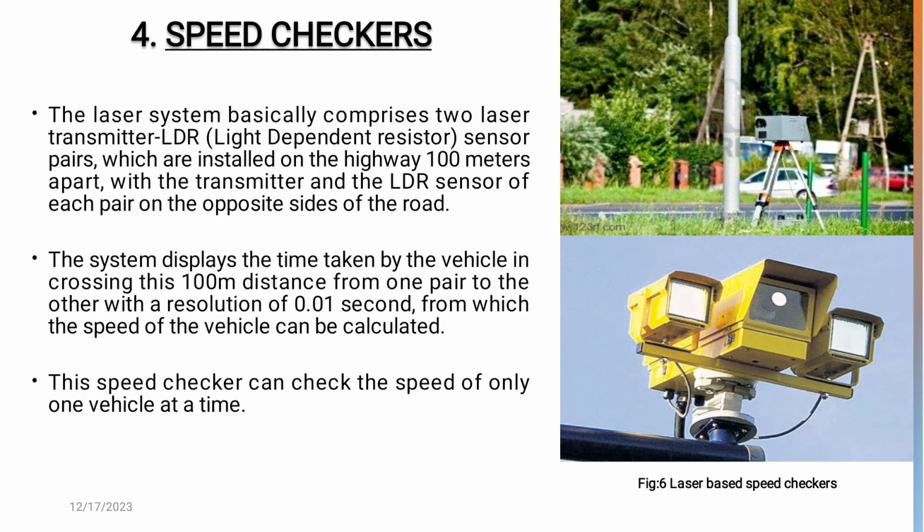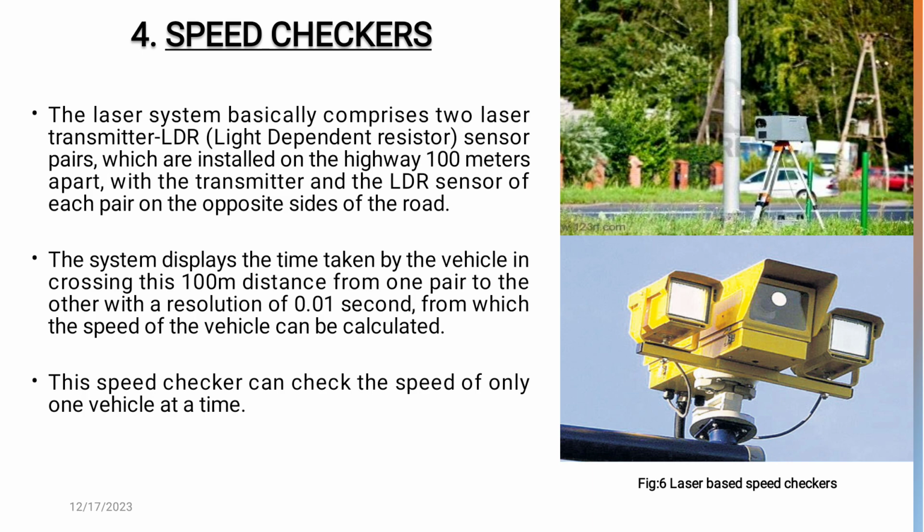The laser system basically comprises two laser transmitter sensor pairs which are installed on the highway 100 meters apart with the transmitter and the LDR sensor of each pair on the opposite side of the road.